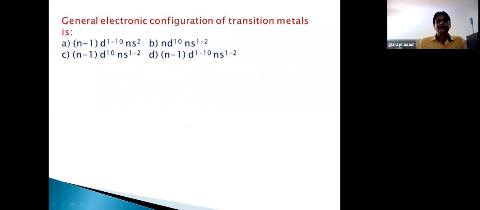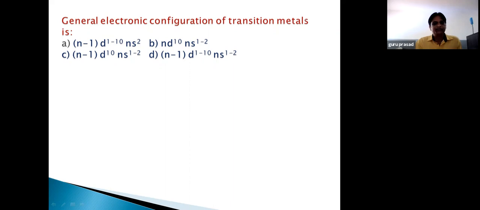So the second question is: the general electronic configuration of transition metals is.